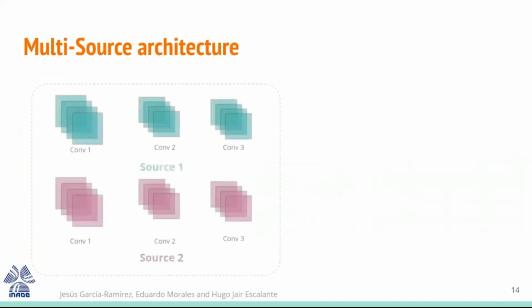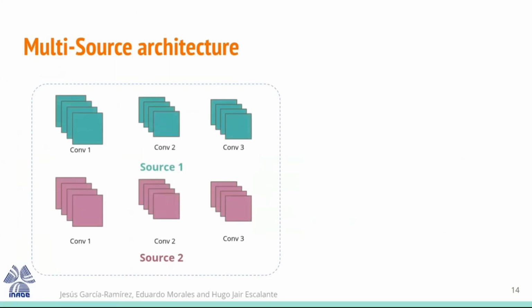Here I show the architecture that we used. First, we select the convolutional kernels from each source, and we put them in a different model from source 1 and source 2. We transfer from each convolutional layer.